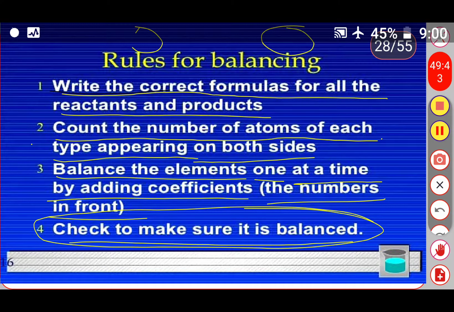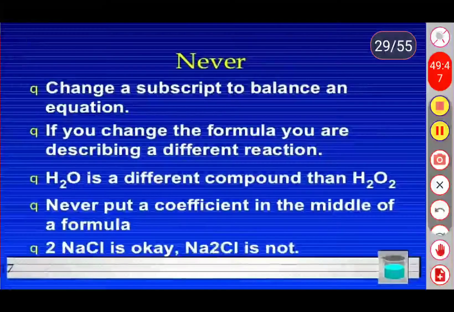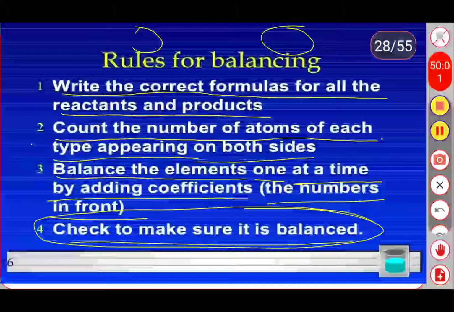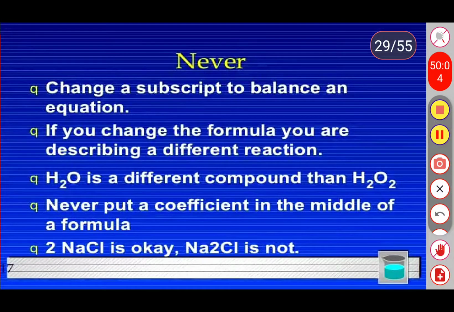Okay, see in the next slide. In the balancing of reactions we sometimes make some mistakes. So these are: first one is changing a subscript to balance an equation.